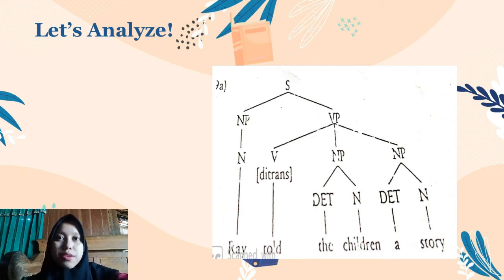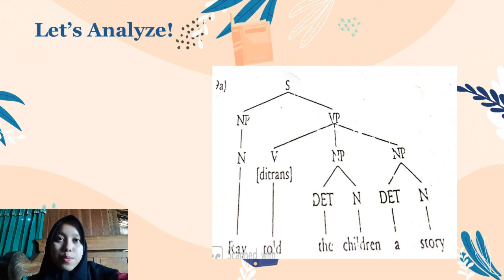We start from the first sentence, which is divided into noun phrase and verb phrase. The noun phrase is reduced to the noun occupied by Ray, while the verb phrase is divided into verb, determiner, prepositional phrase, and noun phrase. Here, we can see that the verb is ditransitive because there is a direct and indirect object.